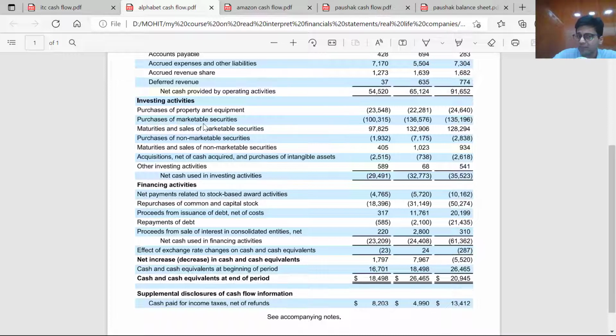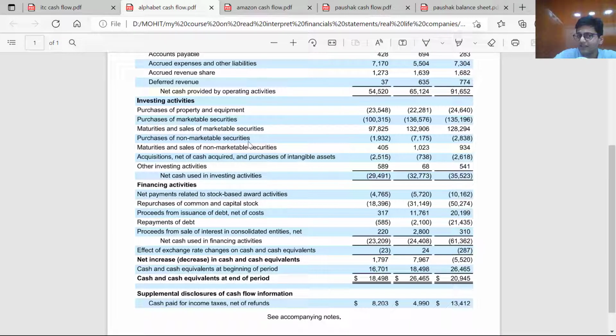Accordingly, they have purchased marketable securities. These are basically financial securities which they have purchased from the market. That is $135 billion. Like I said, the company had a huge amount of cash on its balance sheet and it will not let it stay idle. So where is that cash being put? It is put in marketable securities. So it has purchased $135 billion of marketable securities and sold $128 billion of marketable securities. That means a net cash outflow of $7 billion of marketable securities purchased during the year.